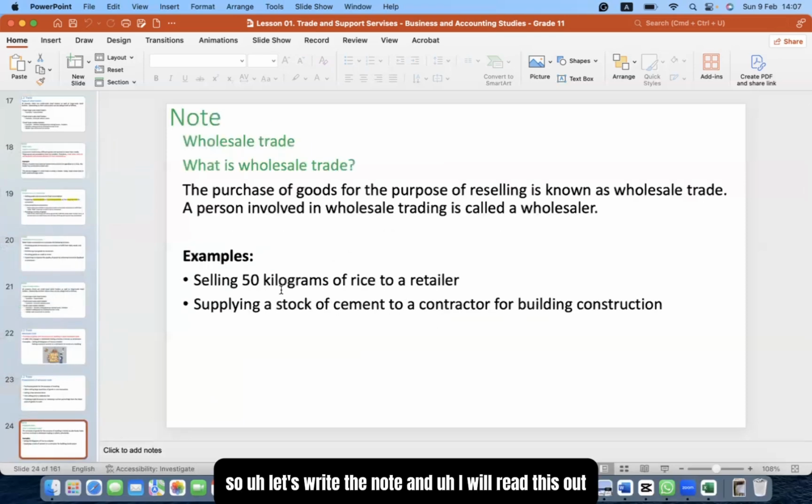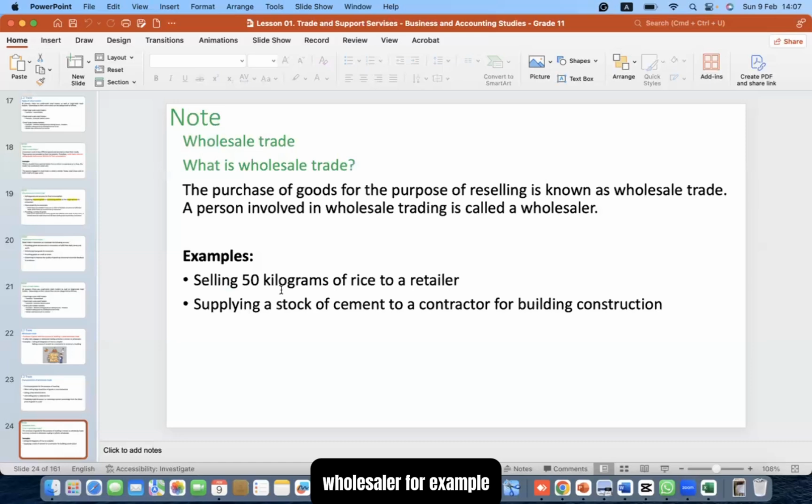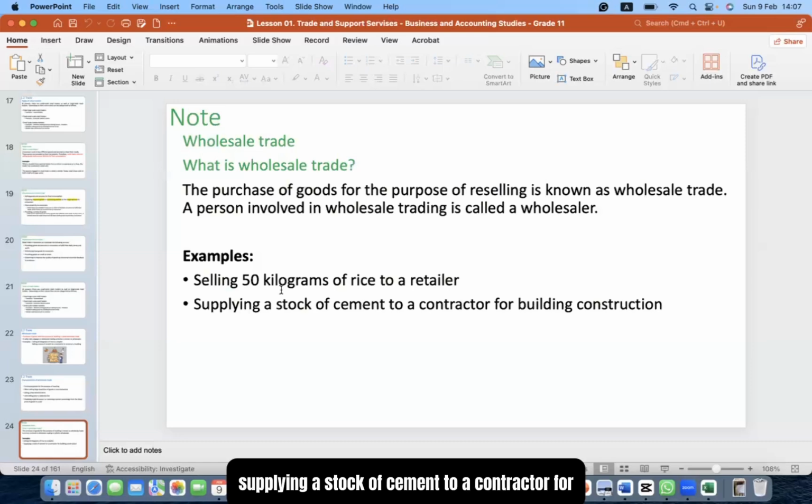So let's write the note, and I will read this out. You have to write the subheading as wholesale trade. What is wholesale trade? The purchase of goods for the purpose of reselling is known as the wholesale trade. A person involved in wholesale trading is called a wholesaler. For example, selling 50 kilograms of rice to a retailer, supplying a stock of cement to a contractor for building construction. Shall we rename it?